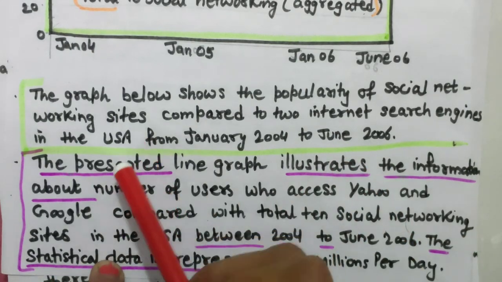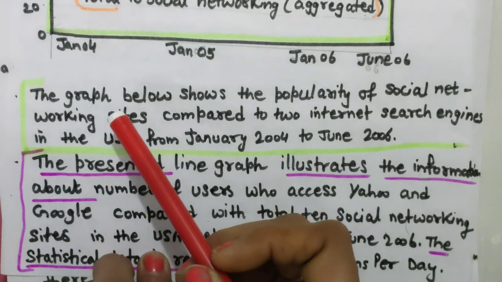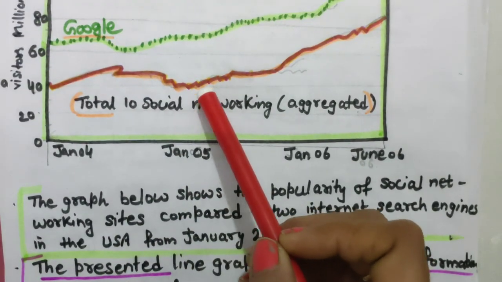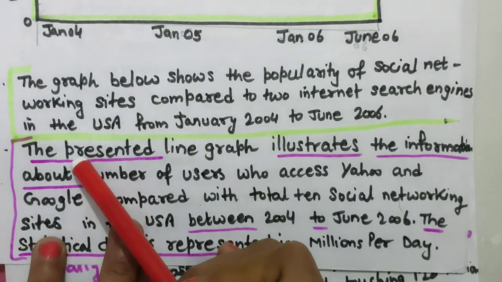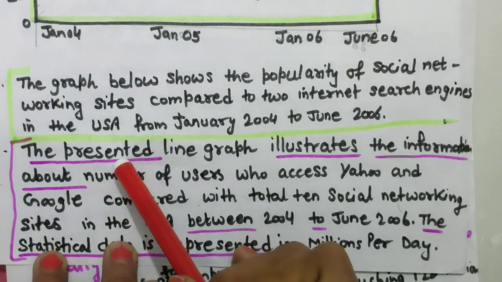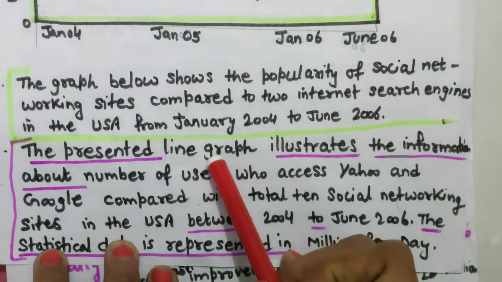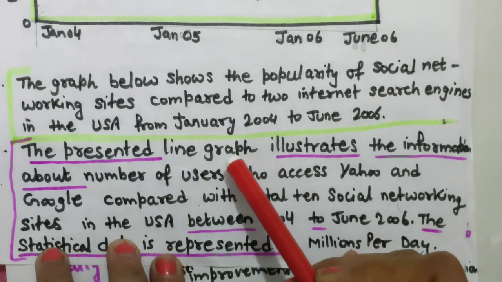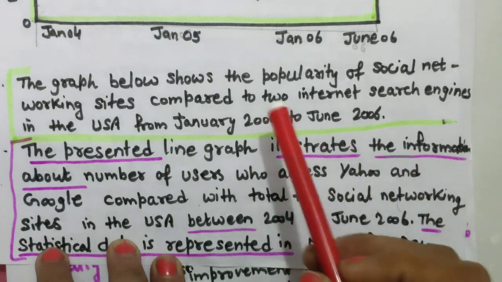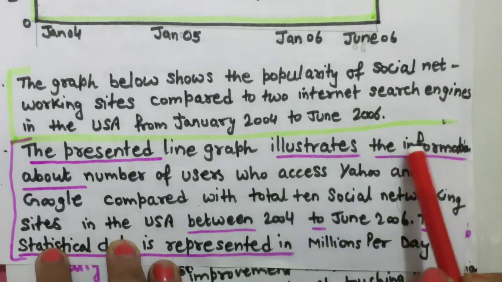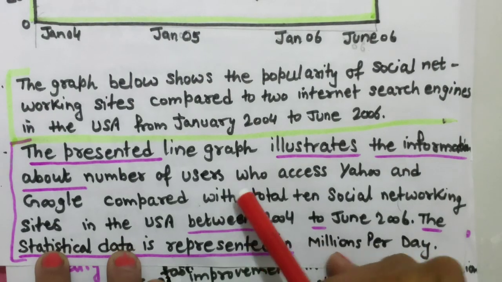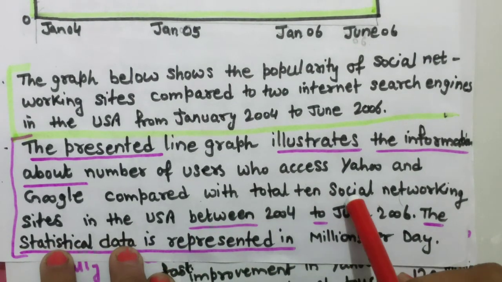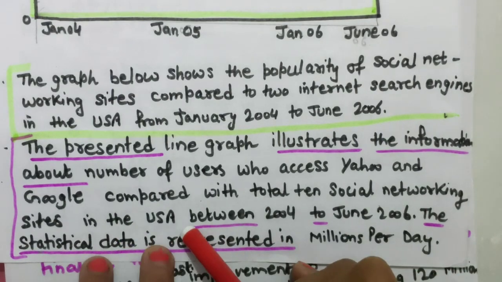So now how I have paraphrased it: instead of graph, the examiner wants to check your knowledge, whether you know what type of graph this is. This is a line graph. So I will add one adjective: the presented line graph. Instead of shows we have written illustrates. You can write depicts also. Illustrates the information about the number of users who access Yahoo and Google compared with a total of 10 social networking sites in the USA